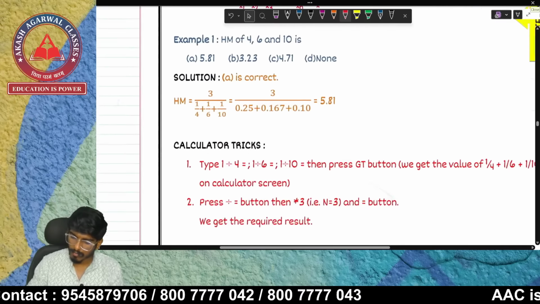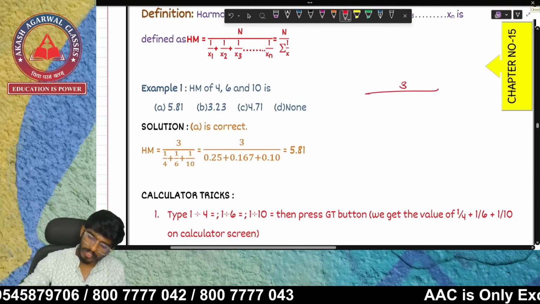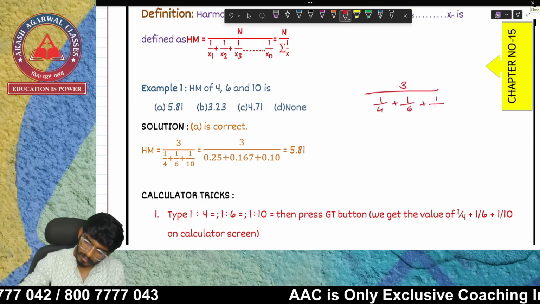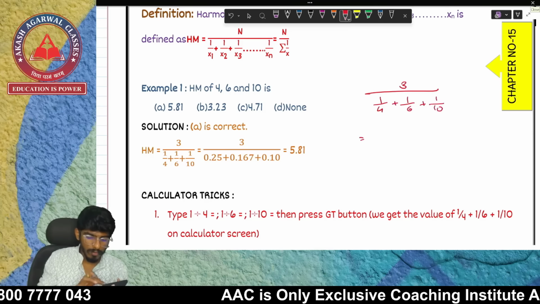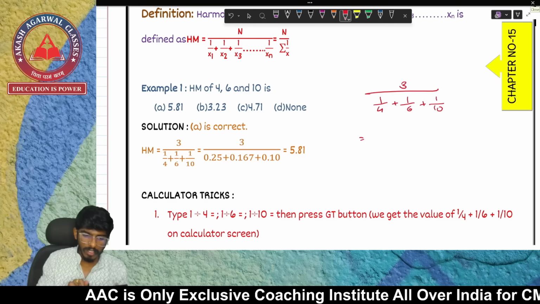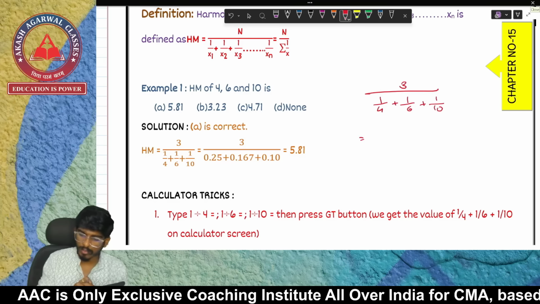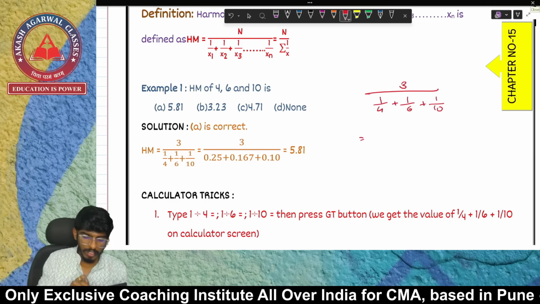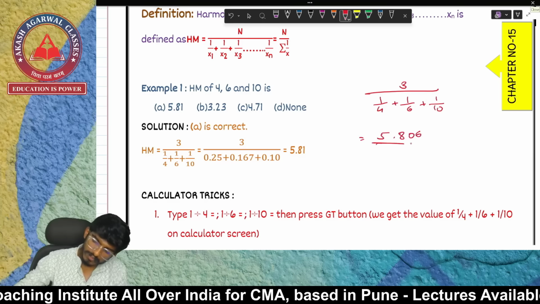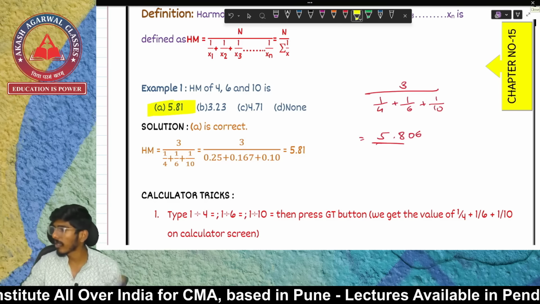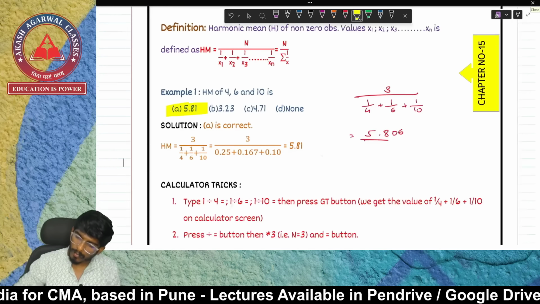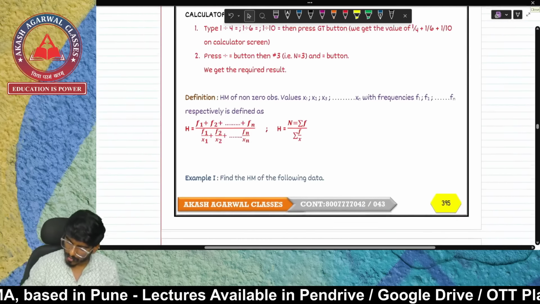Okay. Now let's come to harmonic mean. Again, we know there are total 3 observations: 1 upon 4 plus 1 upon 6 plus 1 upon 10. This is going to give you 1 upon 4 plus 1 upon 6 plus 1 upon 10, then take the reciprocal, multiply by 3. We solve, we get 5.806. That is option number 1, 5.81. Okay, then let's see more examples. I hope all the students are with me, they are able to solve.